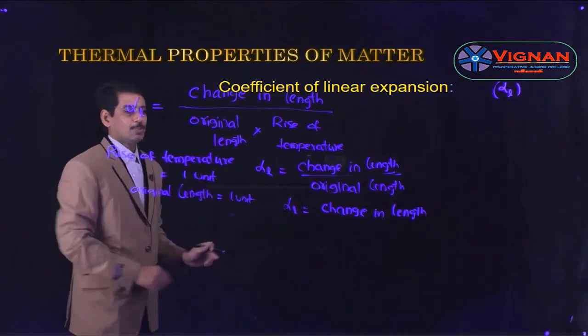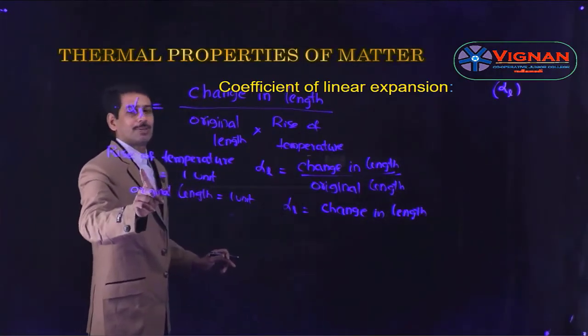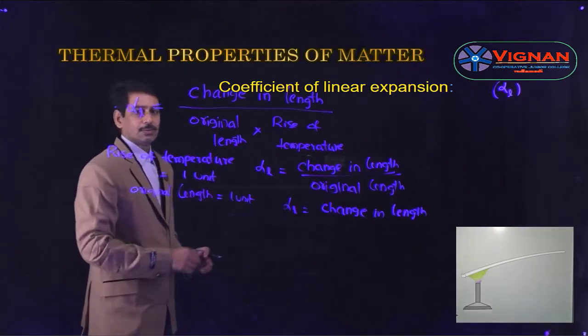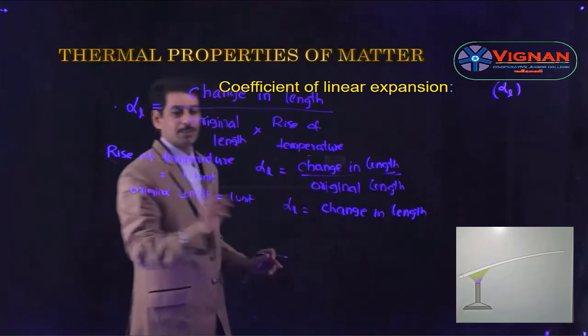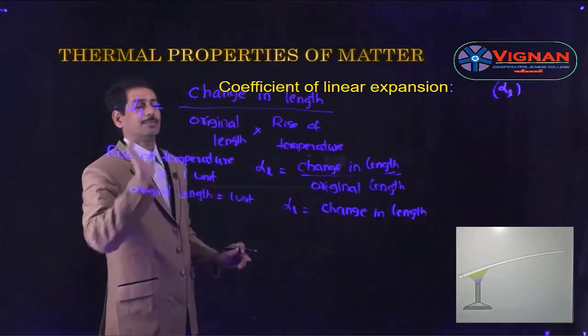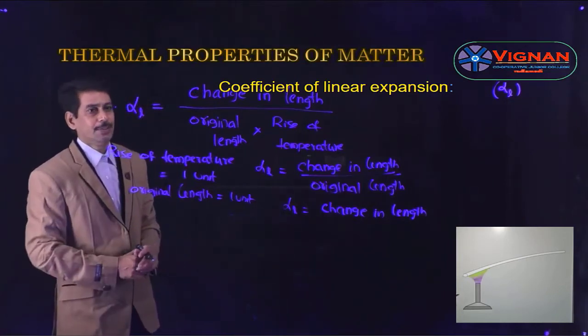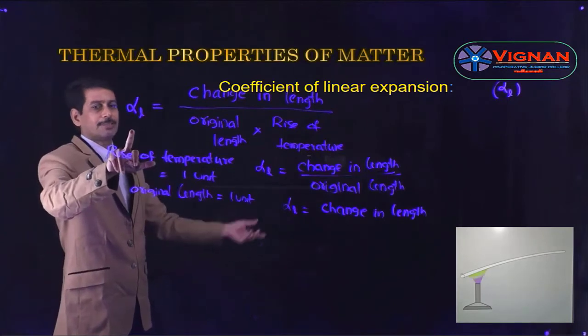So this can also be defined as the change in length per unit virgin length per unit rise of temperature. So this is the second definition we just discussed. So this is the expression for alpha L. From the formula itself we can define the definitions.